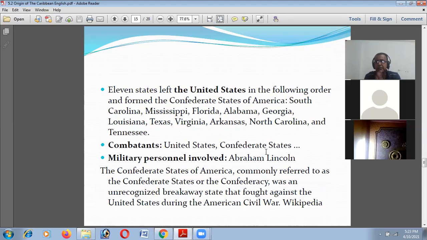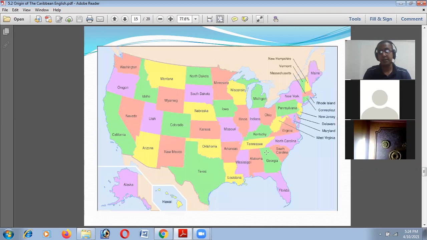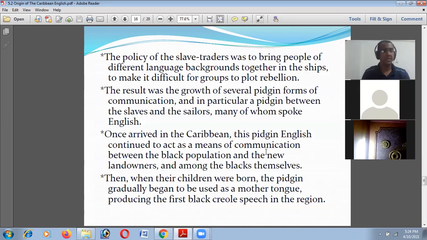They wanted to separate themselves from American ruling power. The combatants were the American states and the Confederate states, and the military personnel involved included Abraham Lincoln. The Confederate States of America, commonly referred to as the Confederacy, was an unrecognized breakaway state that fought against the United States during the American Civil War. So this is the situation that happened in America.